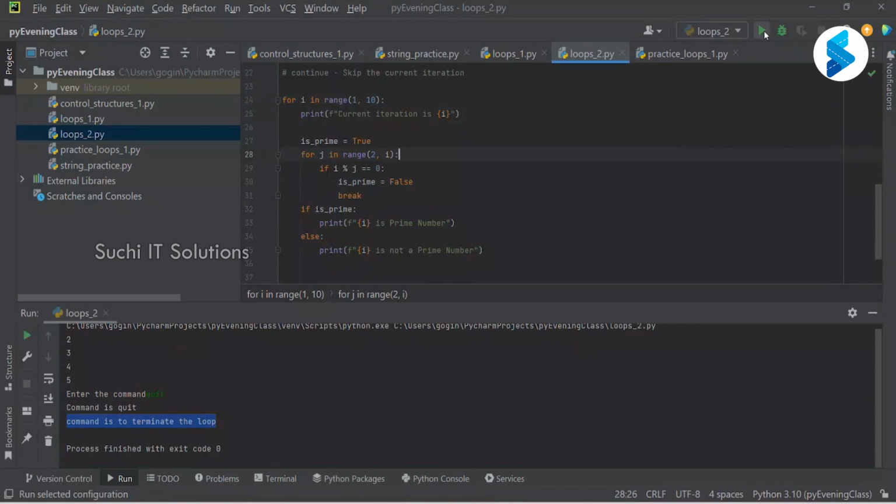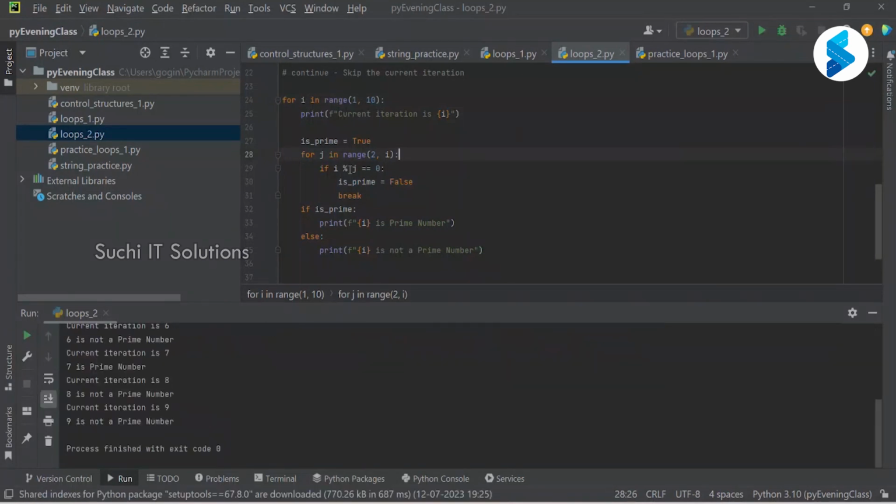Let me execute it. So if you see here, 1 is a prime, 2 is prime number, 3 is prime number, 4 is not a prime number, 5 is prime number, 6 is not a prime number. Right, you see it here.